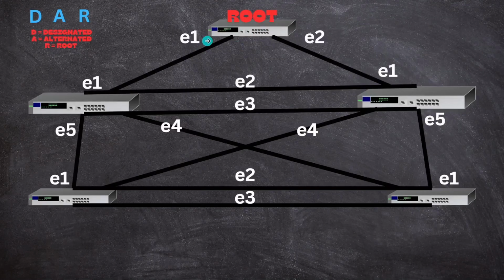And what is the root bridge? Basically the root bridge is the bridge from which all those connections are made. There are three types of port roles: the first is designated port, the second is alternate port, and the third is root port. I am representing them via D, A, and R. Designated port means the port which is connected to a root port or an alternate port.